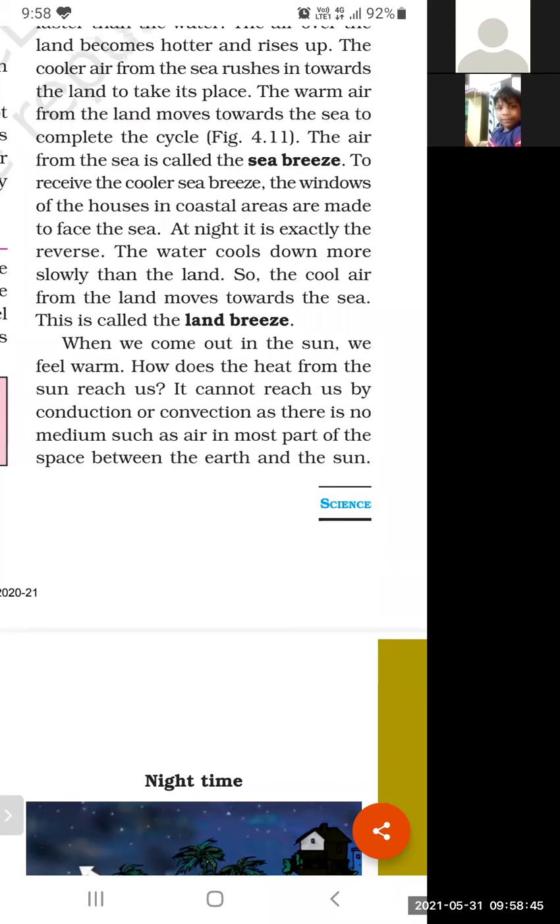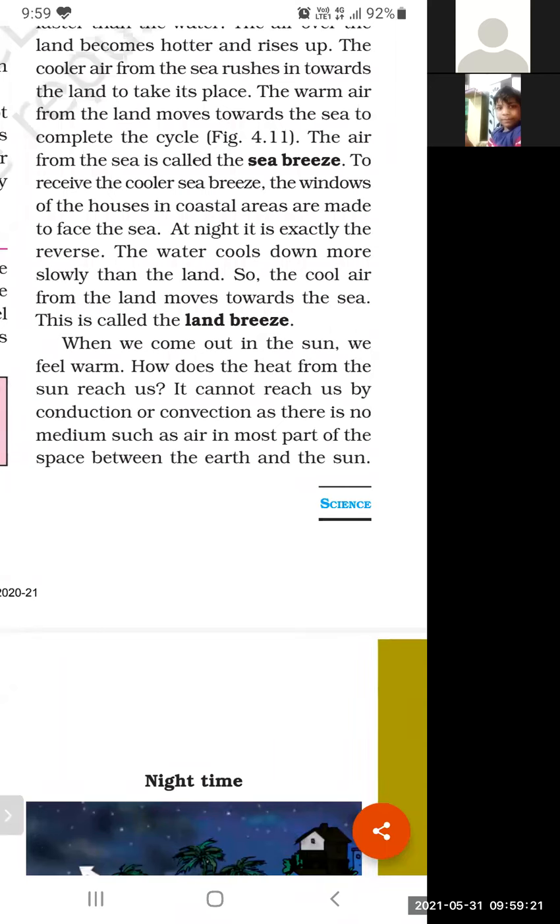So now there is a third method which comes into play. The first method, conduction, will not happen because there is no solid material, no medium. The second method, convection, needs gases or liquid material, means some material medium should be there. So the second method will not take place either, because most of the space between earth and sun is empty. So now the question comes: by which method is the heat from the sun coming to us?